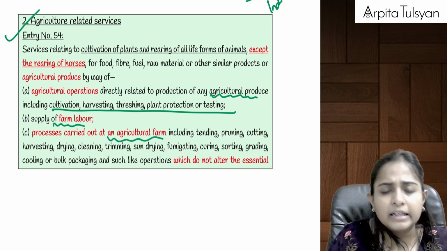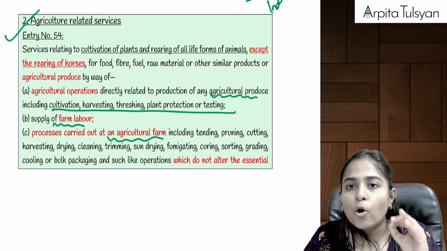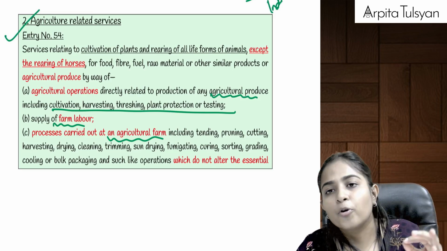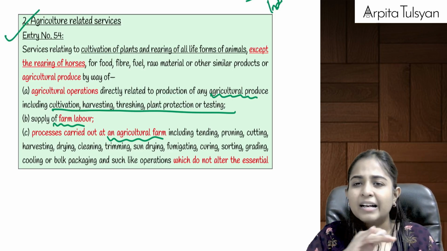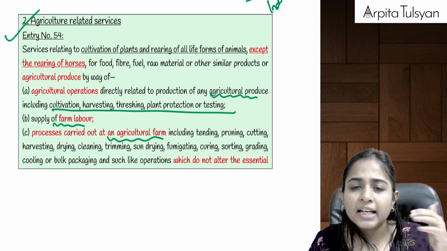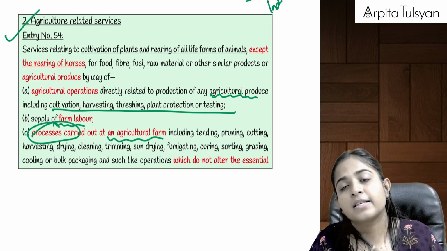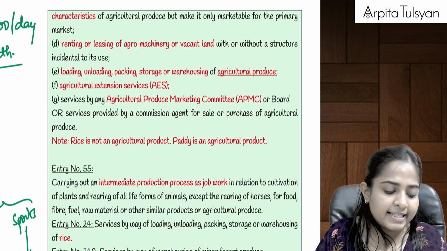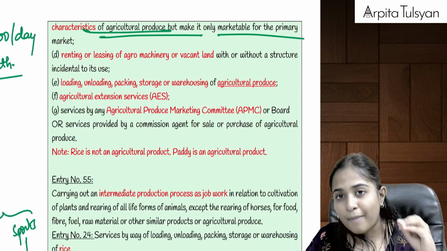Then any other processes which are carried out at the agricultural farm itself, because of which the characteristic of the final product is not going to change. Example: cutting, tending, pruning, harvesting, drying, cleaning, trimming, fumigating, curing, etc. If we are providing the service of doing any of such processes, but at the agricultural farm itself, and because of which the essential characteristic of the agriculture produce does not change, it is just that it becomes marketable for the final market.